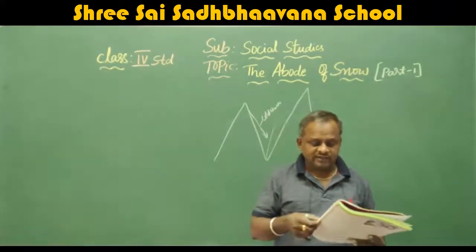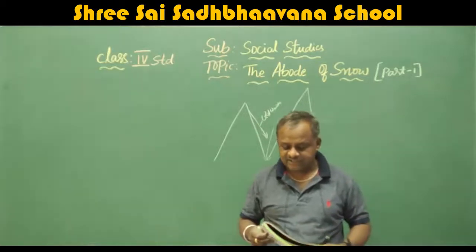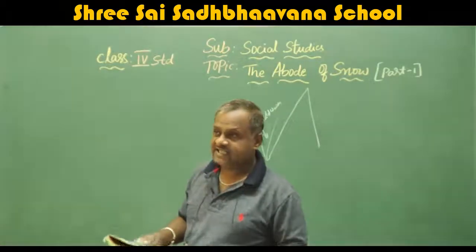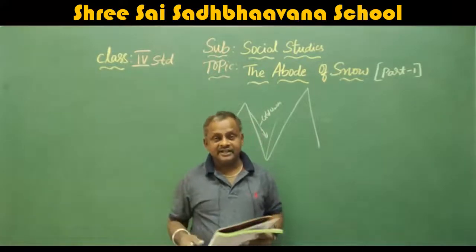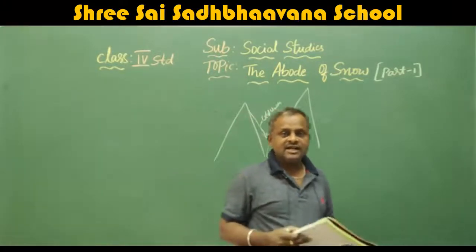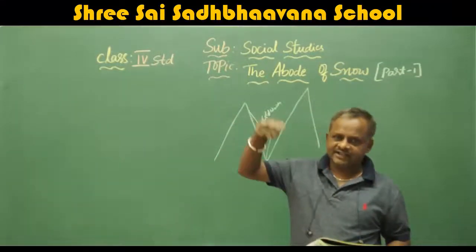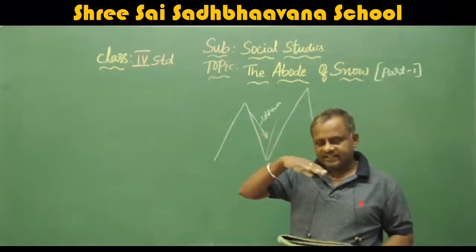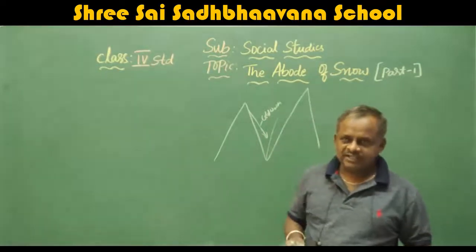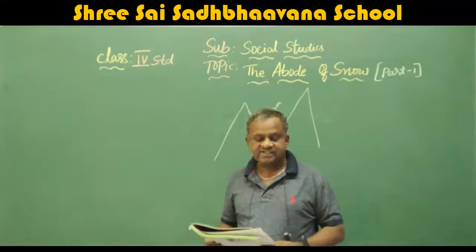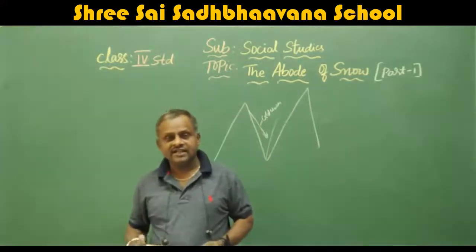They are not snow covered but receive heavy rainfall during the monsoon season. That means these eastern Himalayas don't get covered with ice throughout the year, but they get heavy rainfall during the monsoon season because of their altitude, that means height. But when you compare with the western Himalayas, they are always covered with ice throughout the year.